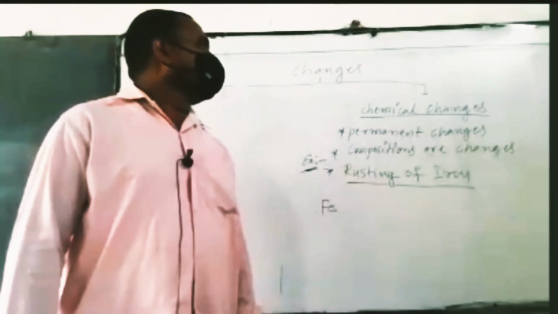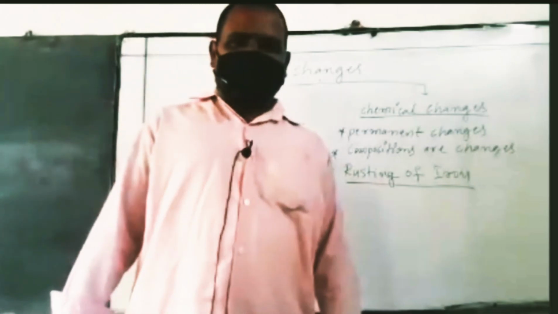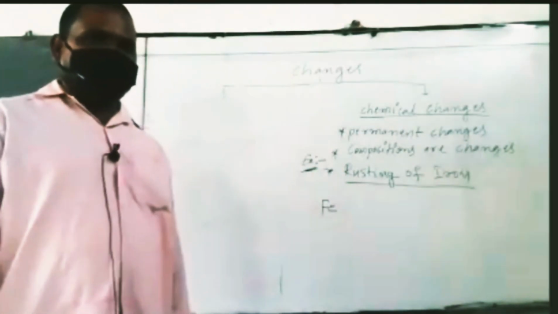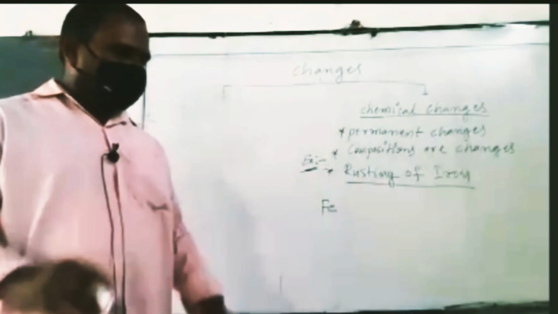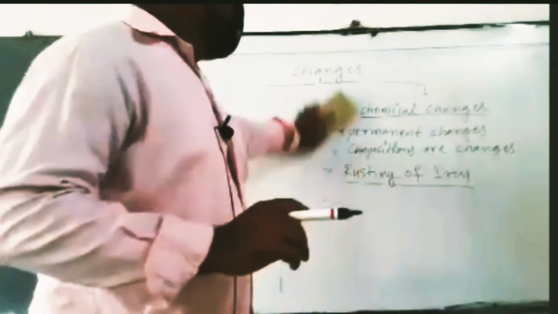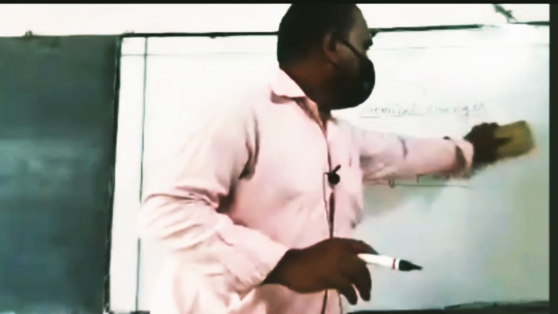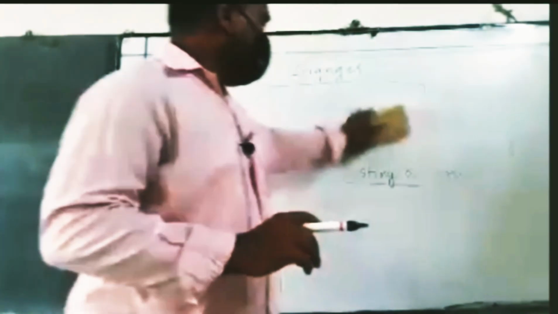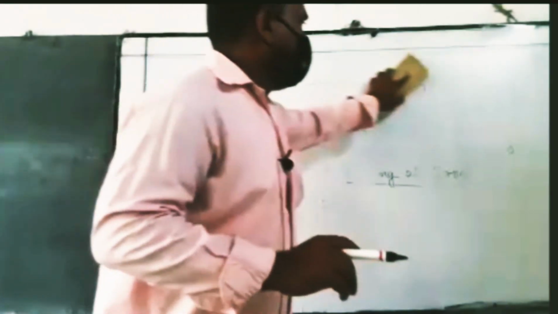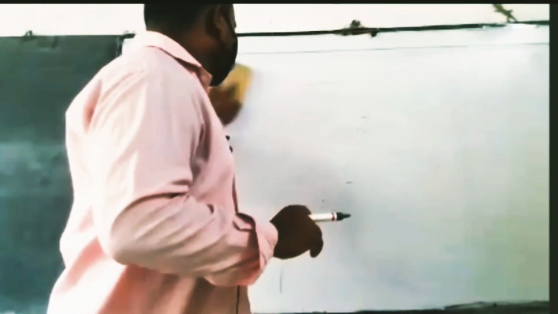So again, let me explain and recall the changes. Changes are of two types. One is physical changes, and another is chemical changes. Very simple. You have already learned about the changes chapter in the 7th class.